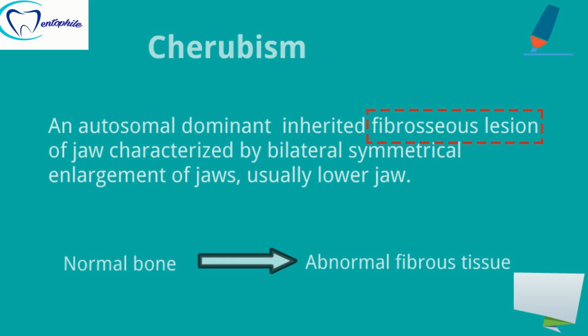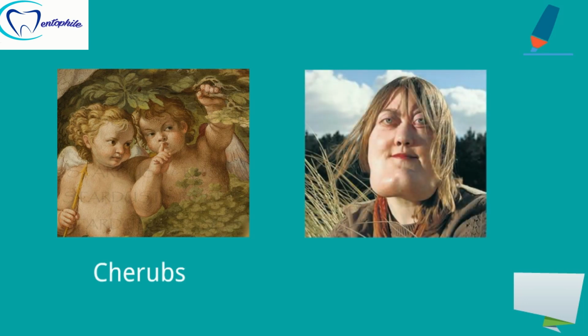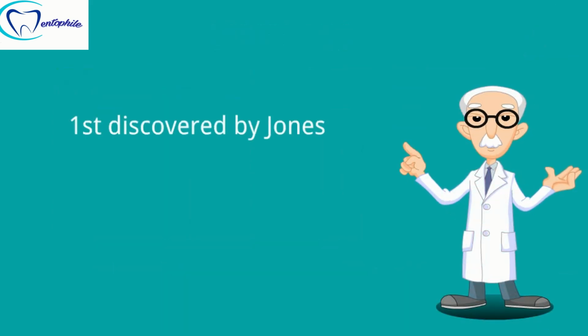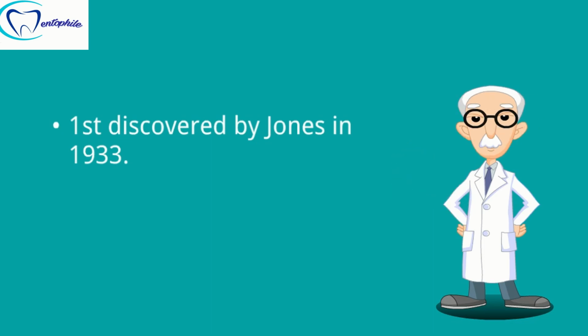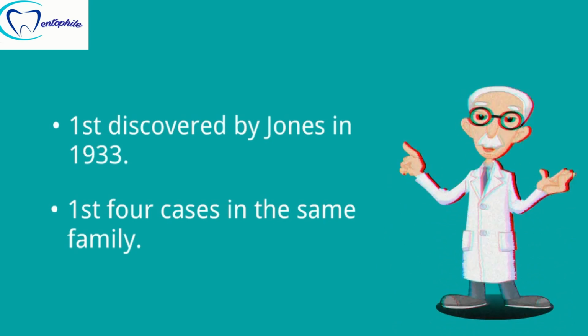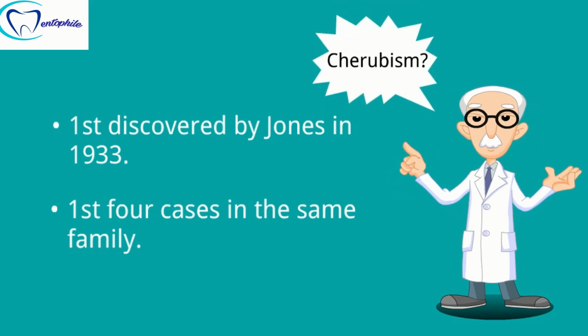As I have said already, the name cherubism was given to this condition because of the similar appearance of individuals suffering from this condition to the plum-cheeked little angels in the paintings of the Renaissance, as I have shown earlier. The condition was first described by Jones in the year 1933, when he found the first four cases of cherubism in the same family and termed it cherubism in order to describe the clinical appearance of the patient.